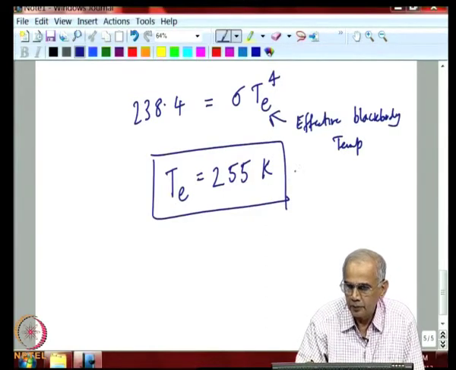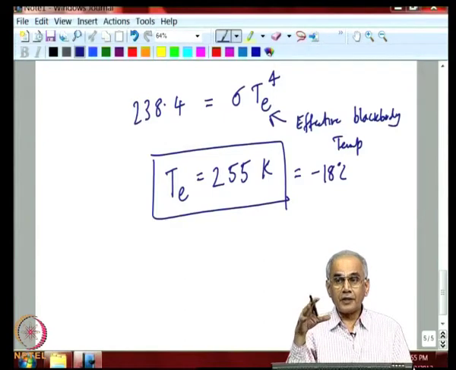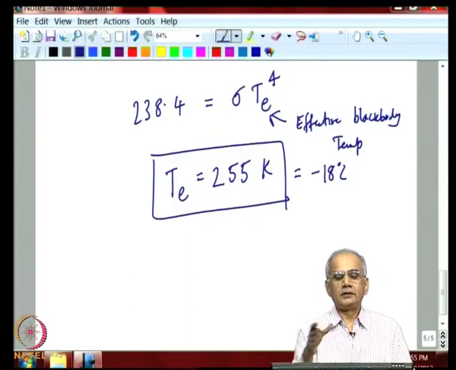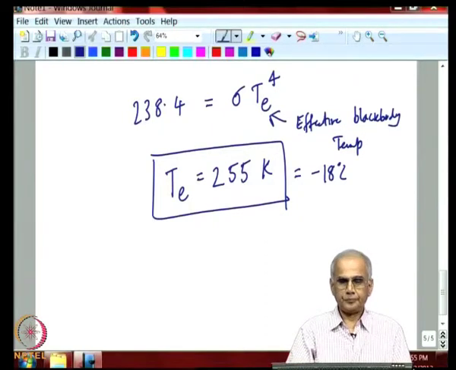Okay. This is equal to minus 18 degrees centigrade. So, this is not the real temperature of the earth's surface. This is the effective radiative temperature, which balances the absorbed solar radiation from the sun.